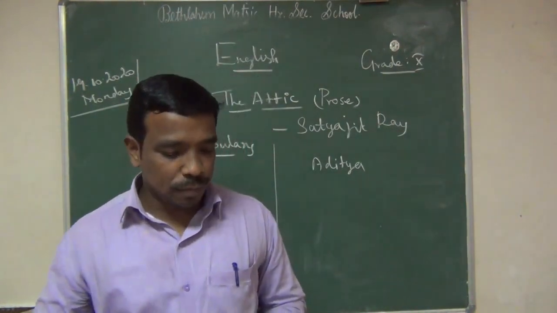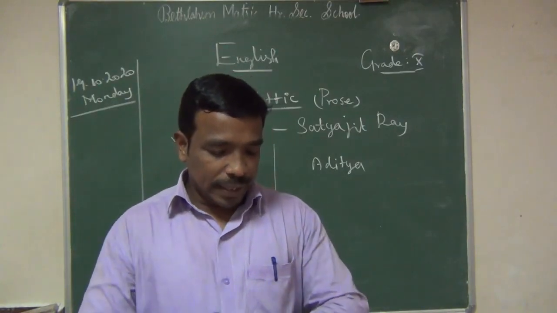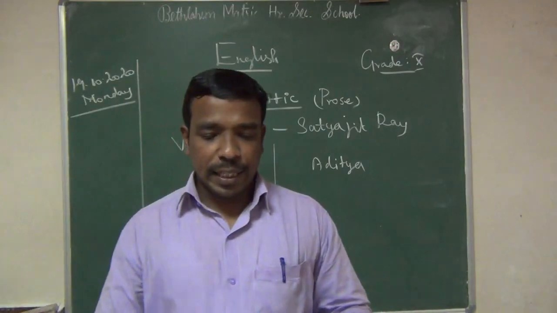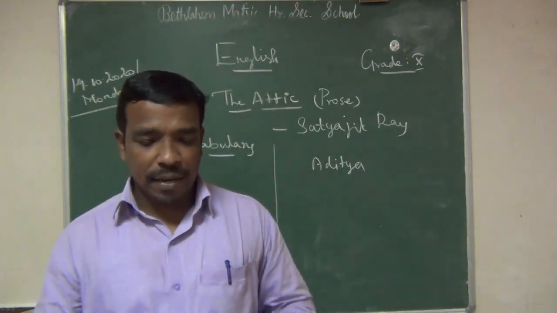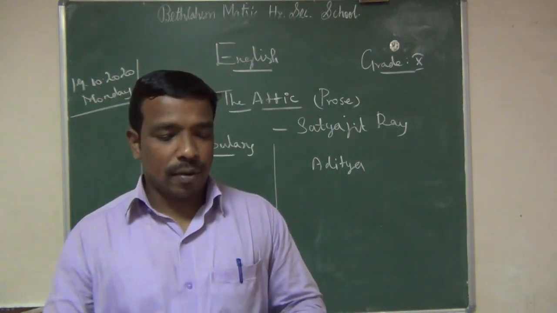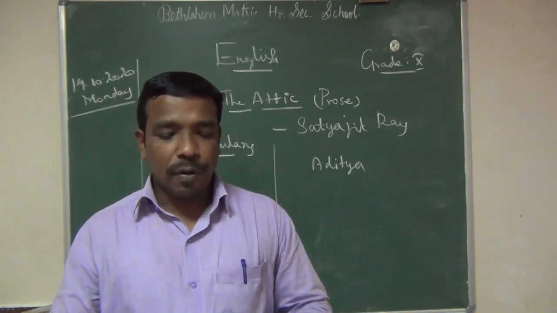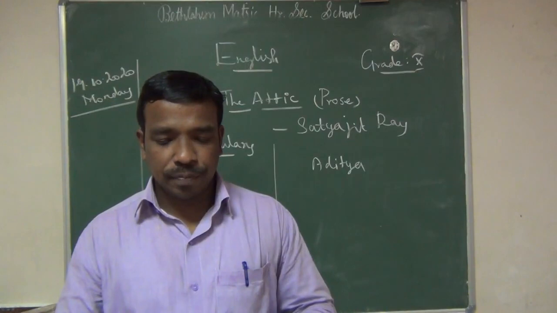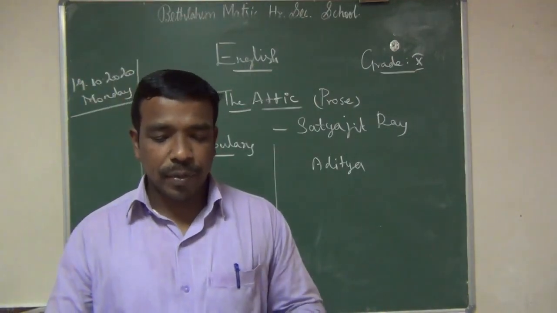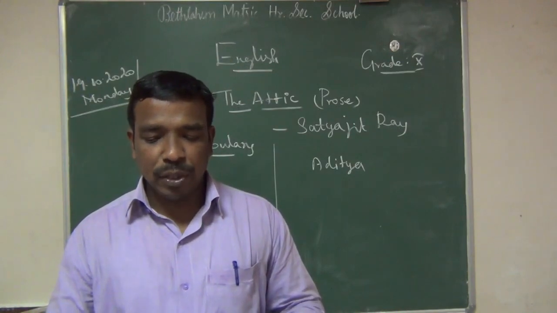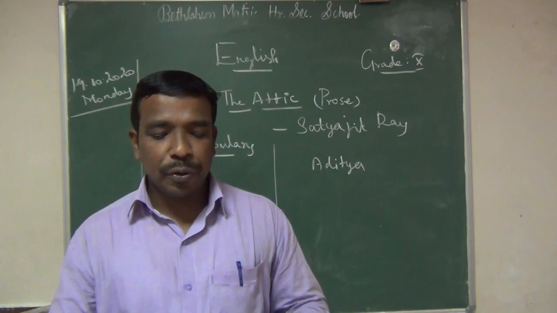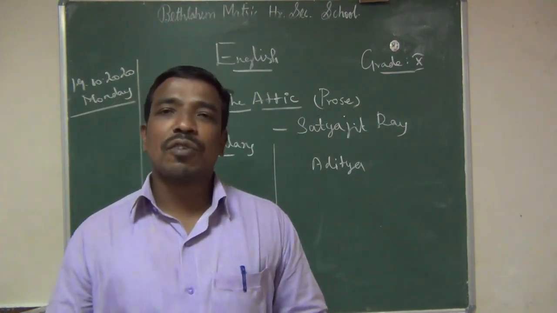All of you take the textbook, page number 94. The article by Satyajit Ray. It is natural for human beings to make mistakes. When we realize our mistake, we should try to rectify it. If you get a chance to rectify your mistakes or pay back for it, what would you do, and how would you correct it? The narrator is asking one question.